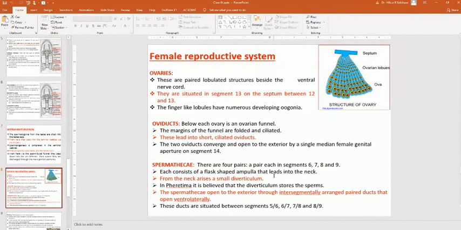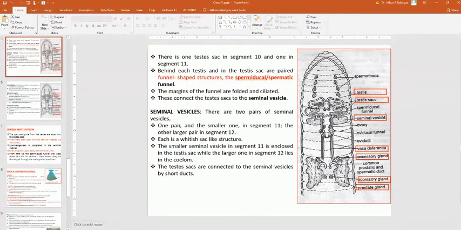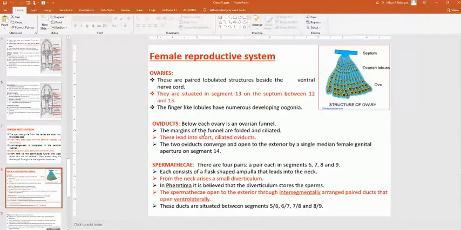Female reproductive system: there are paired lobulated structures beside the ventral nerve cord. They are also small in size. Remember this. Here you can see the female ovary, and this is how its structure looks. They are situated in segment 13 on the septum, between 12 and 13. If you dissect it out, you can observe it is in between 12 and 13.